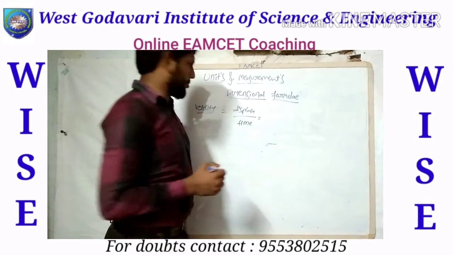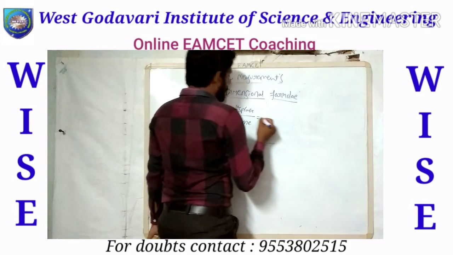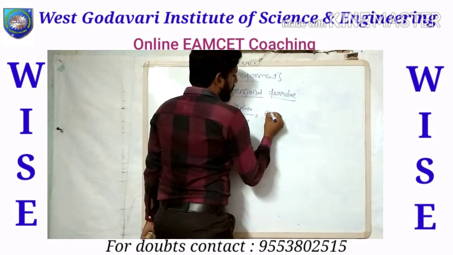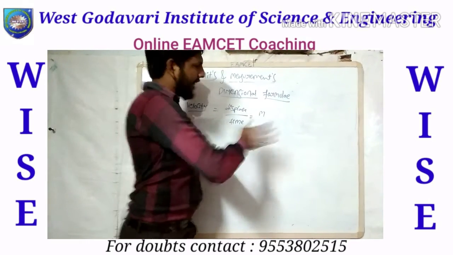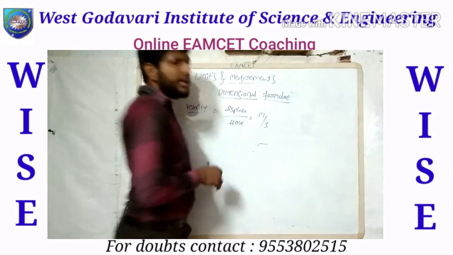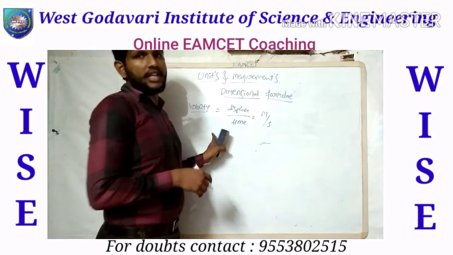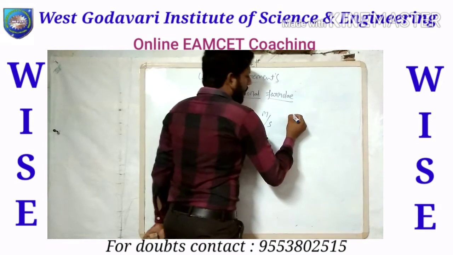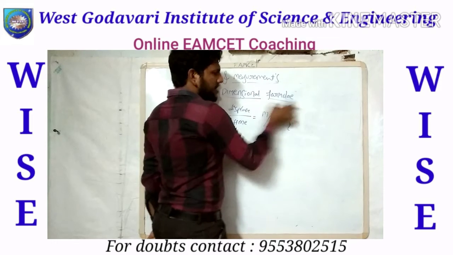Displacement per time. So what is the formula for displacement? Of course, displacement is length, that is meters, and time is seconds, so meter per second. This is the formula for velocity. And now we can write the dimensional formula.